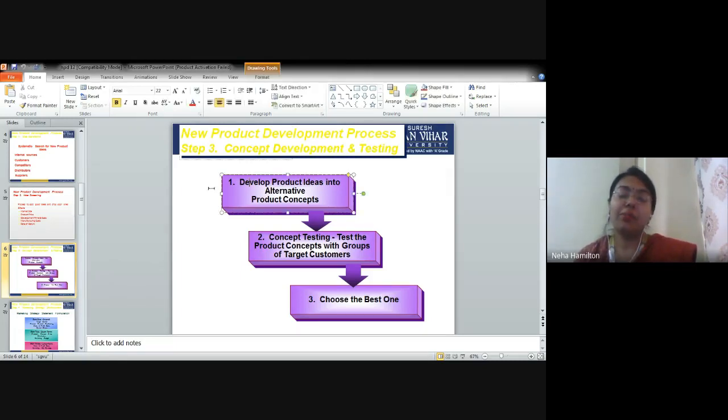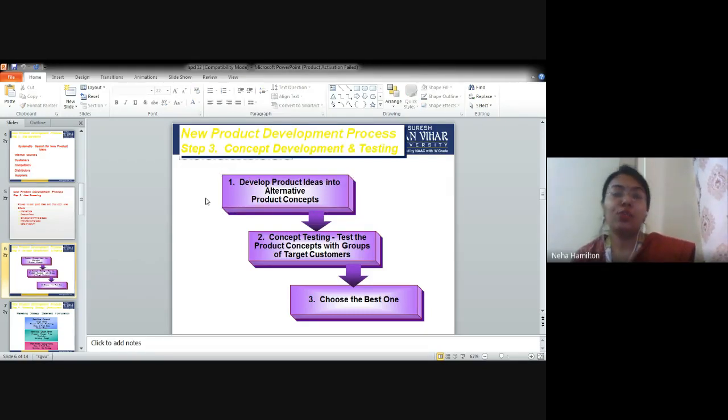In concept development and testing, the first thing is you have to develop the product ideas into different alternatives, and then you have to test the product concept to see which is the best one. Choose the best one which can be implemented successfully.